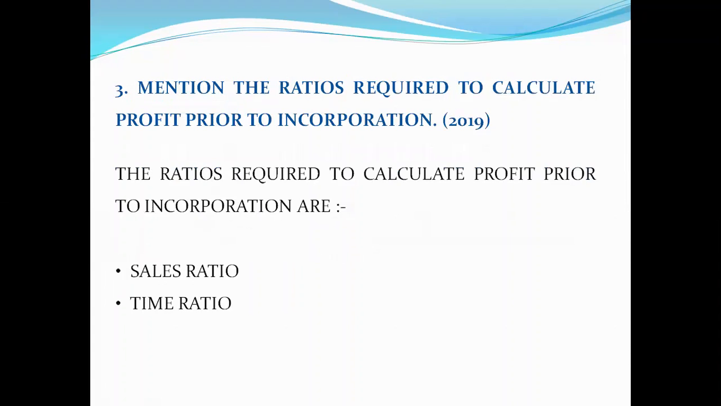Moving on to the third question, mention the ratios required to calculate profit prior to incorporation. The two ratios that are required to calculate the profit prior to incorporation are sales ratio and time ratio. Both of these ratios, that is sales ratio and time ratio, are found out between pre-incorporation and post-incorporation.